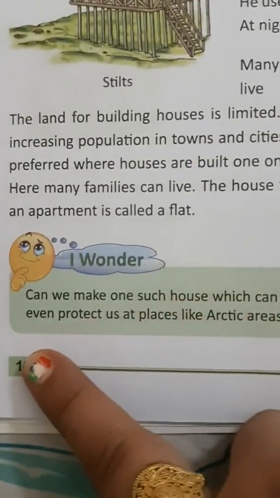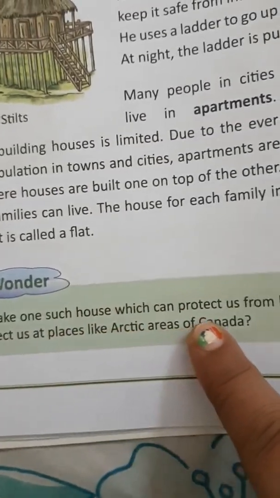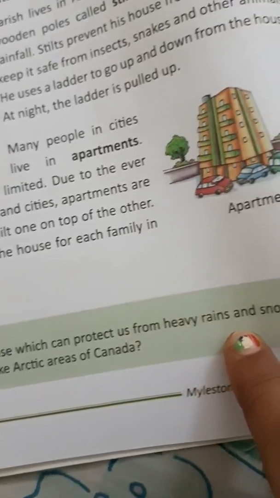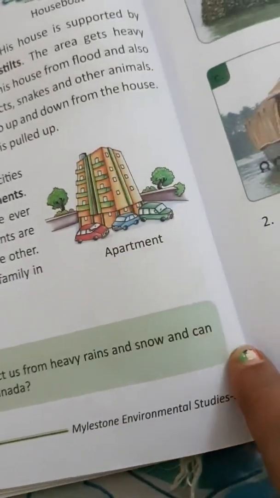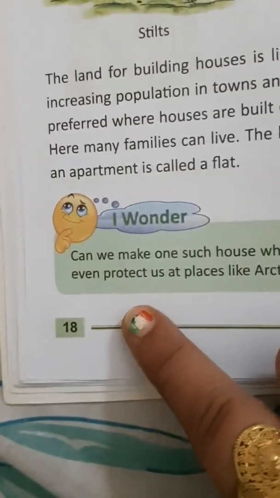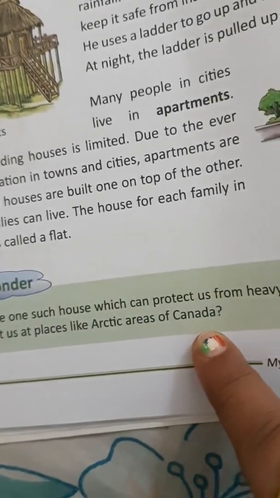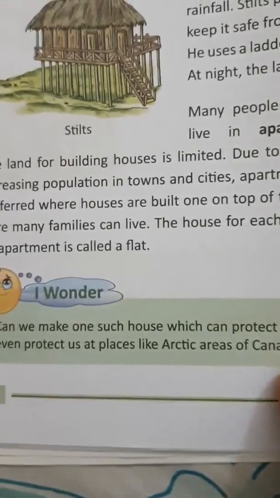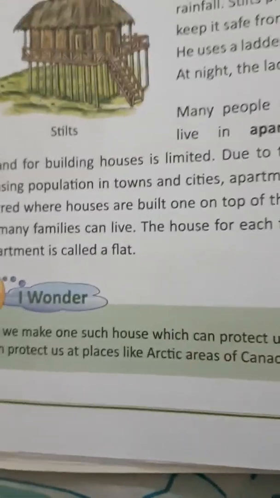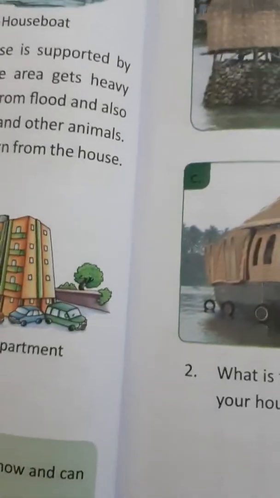Then can we make one such house which can protect us from heavy rain and snow, and can even protect us at places like Arctic areas or Canada? So you have to think and write. Yes, this type of houses can be built. Then, did you know?